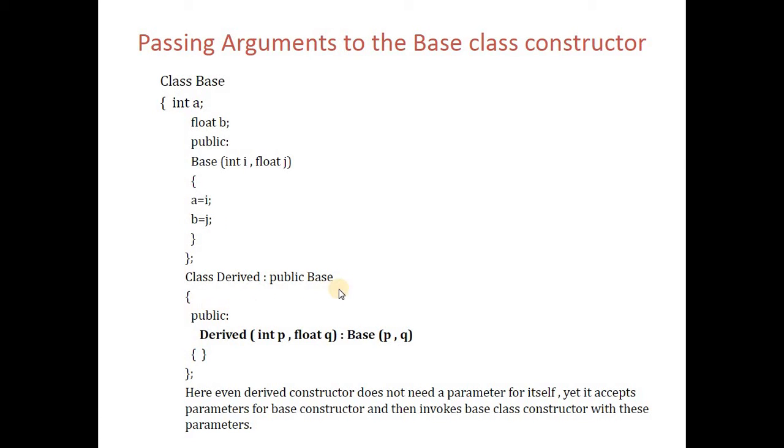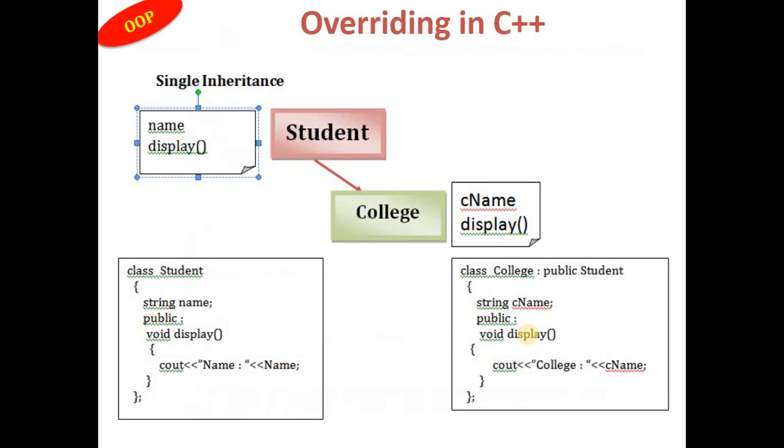Now class derived colon public base. Derived doesn't have its own data member, yet it takes two parameters. Why these two parameters? To pass them to the base class, because we create an object of only the derived class in the main function to access the functions of the base class. So here I write integer p comma float q, where p and q will be passed to the base class. As you can see, even though the derived constructor does not have a parameter for itself, it accepts the parameters for the base constructor and invokes the base class constructor with them.